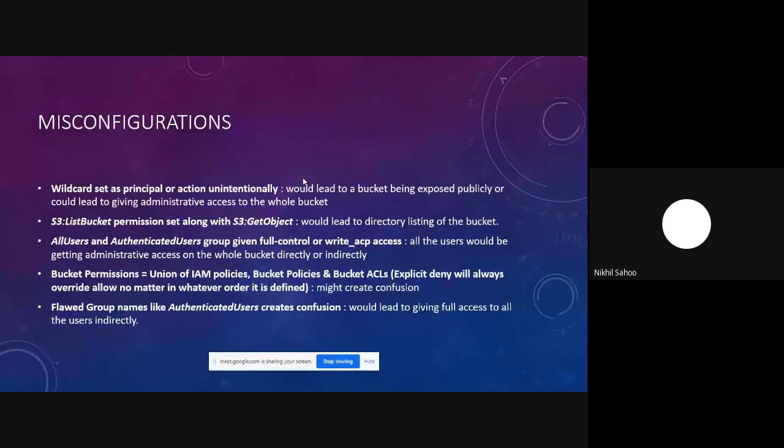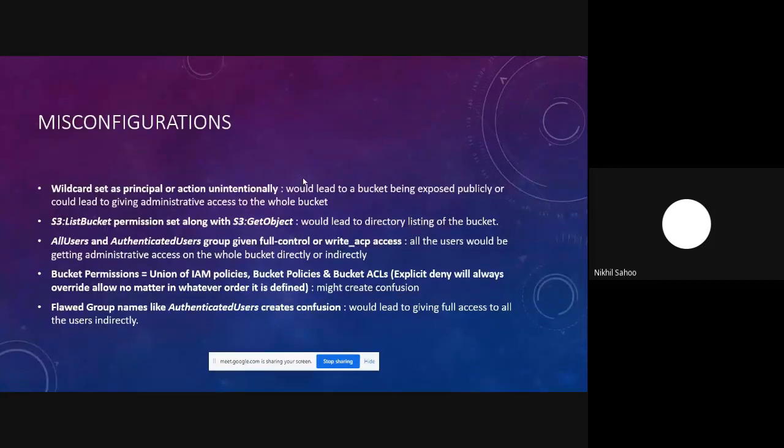And a few slides back, we had seen how we can set permissions on various buckets. Now imagine a scenario where you have set up your bucket ACL and you have also specified your bucket policy. How would your S3 bucket know which one to use and which one not to use? Basically, in S3, the bucket permissions are evaluated based on the union of your IAM policies, your bucket policies, as well as your bucket ACLs. The one thing to note here is that an explicit deny would always override an explicit allow, no matter in whatever order it is defined.